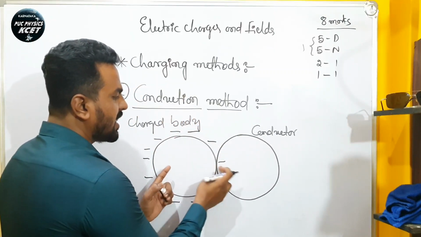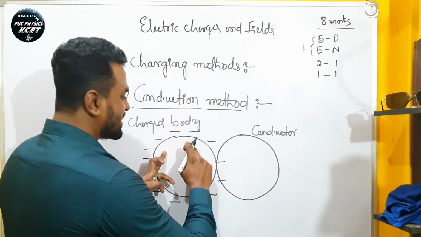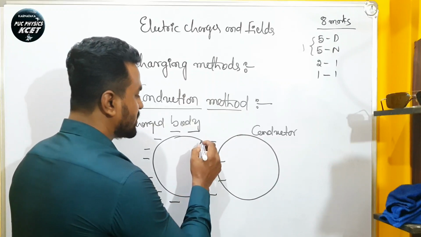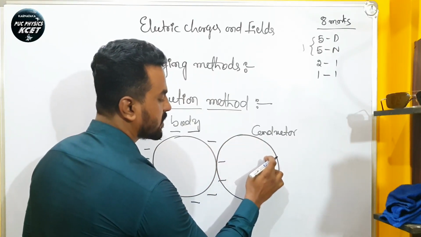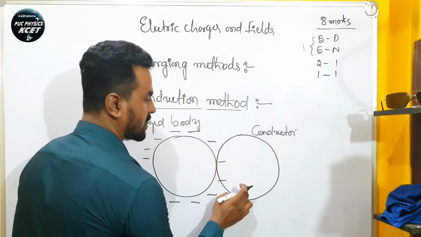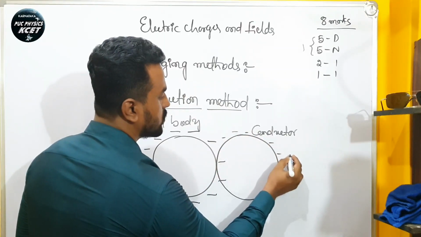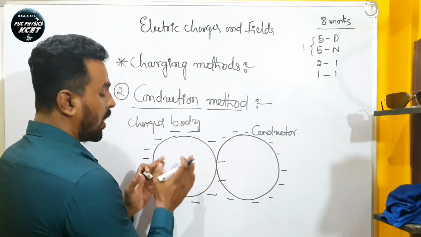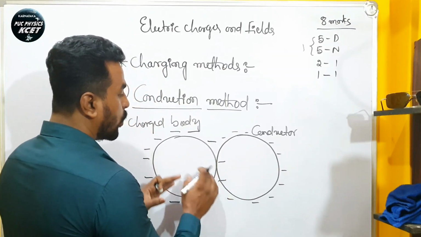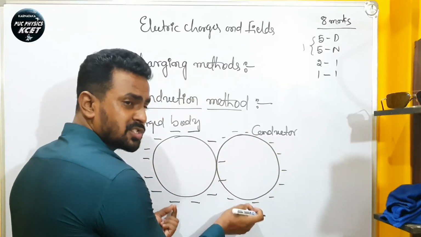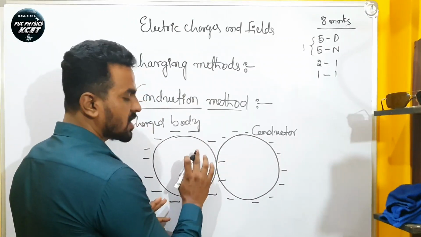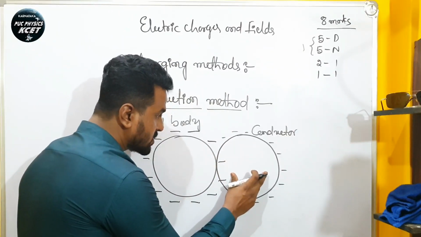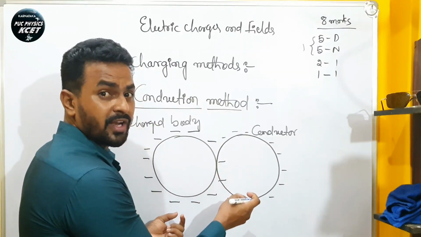So what happens when they are connected? Because this body is negatively charged and has more electrons, these charges started flowing to this body, means this conductor. So it is distributed with charges like this. Up to when will the charges move? Once the potential becomes equal in these two bodies, the further flow of charges will be stopped. I have taken two bodies of the same size, so the charges are distributed equally between them.